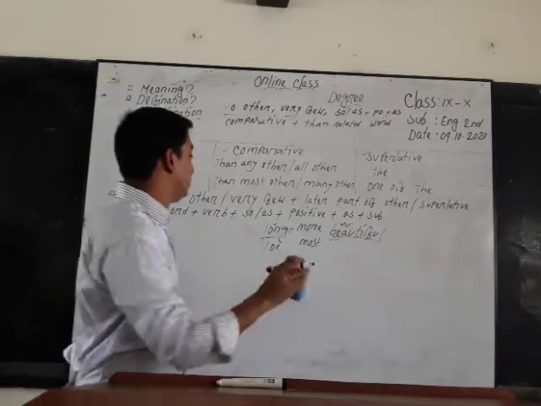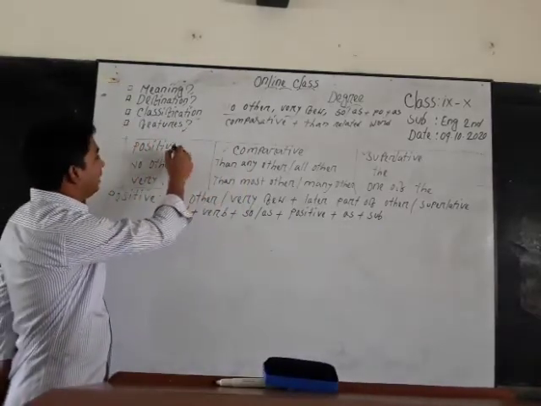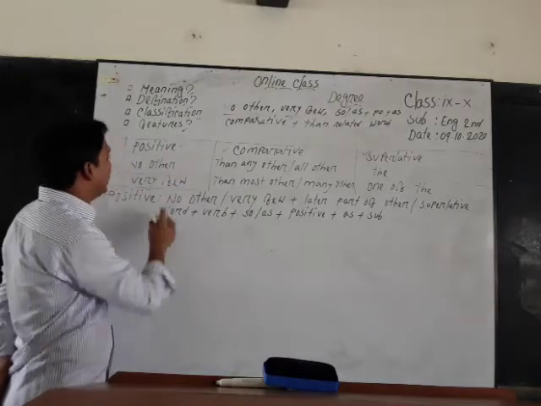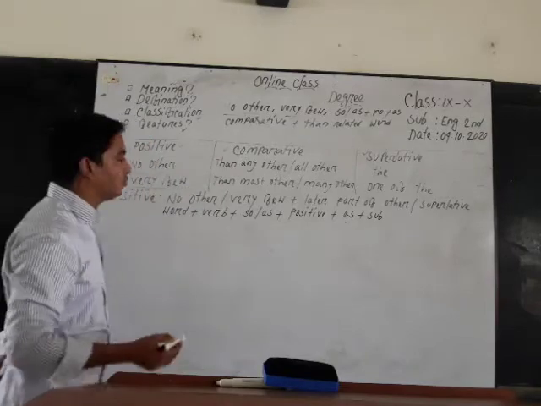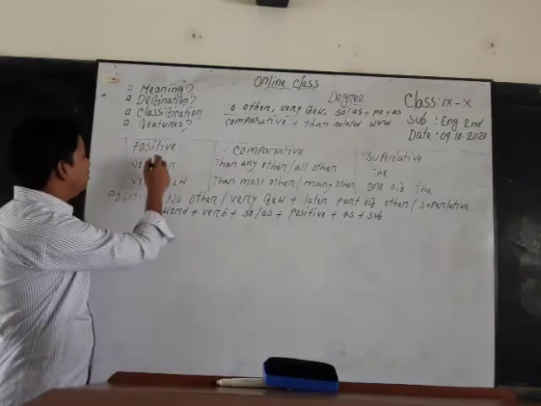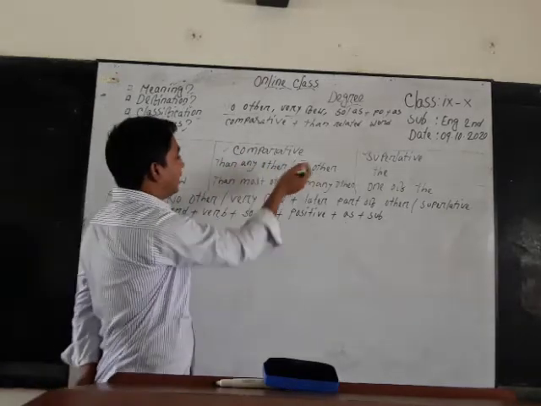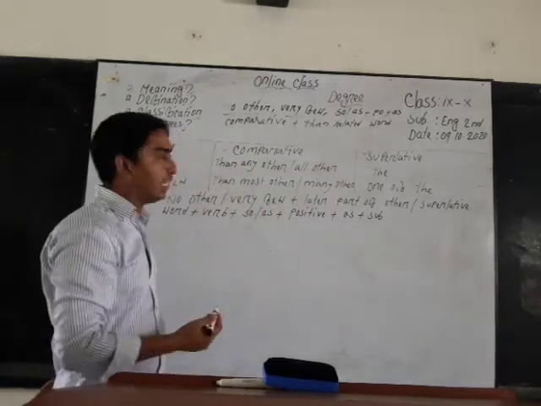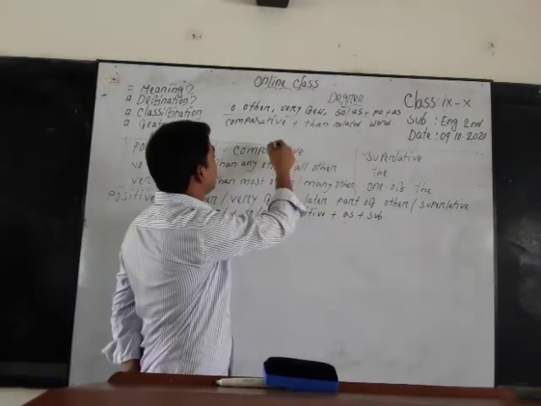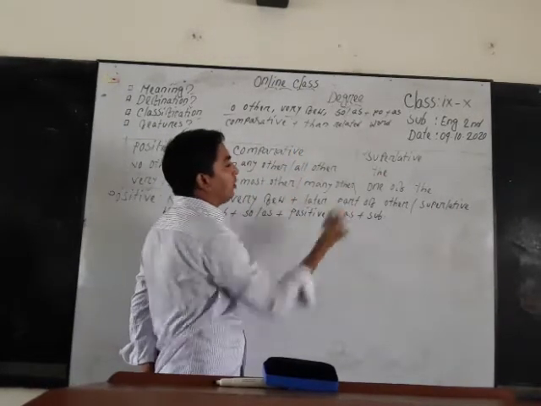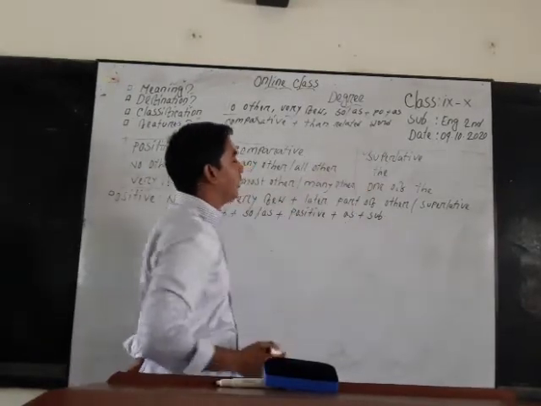Dear students, here I have written a box. Here we find three columns: positive, comparative, and superlative. No other, very few indicate examples of positive. Then than any other, than all other, than most other indicate that the sentence is an example of comparative. And the, one of the indicate that the sentence is an example of superlative.